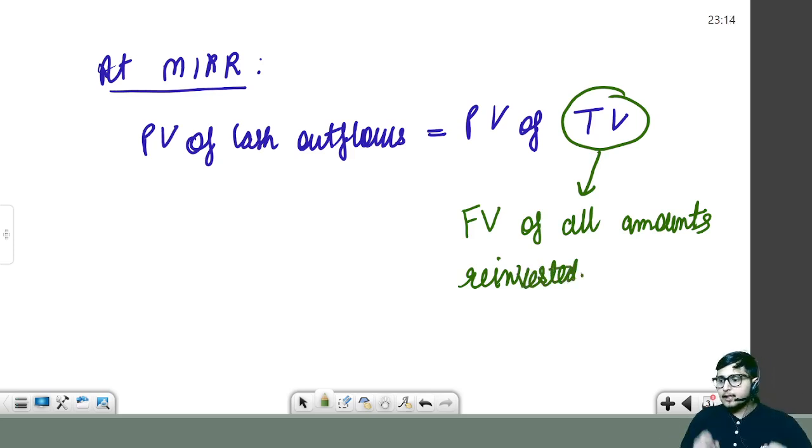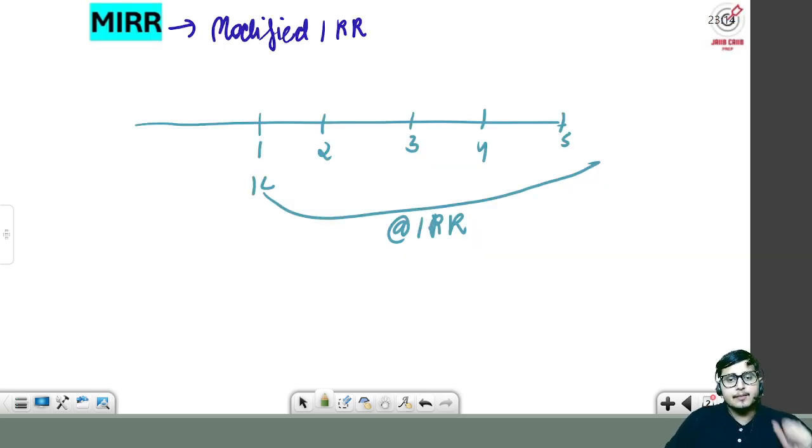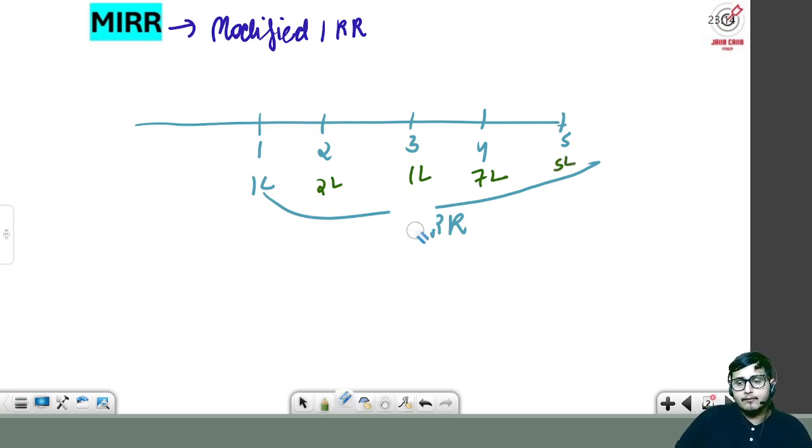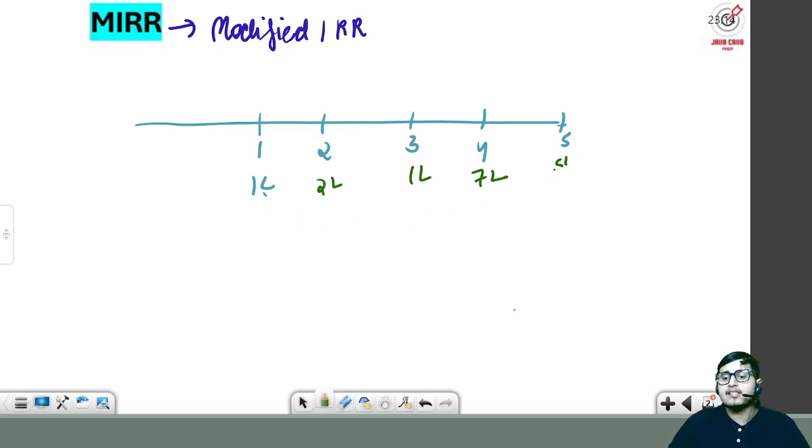Sir and ma'am, what does it mean? It means let's suppose we are getting 1 lakh rupees at the end of year 1, 2 lakh rupees at the end of year 2, 1 lakh at the end of year 3, 7 lakh at the end of year 4, and 5 lakh at the end of year 5. So what we will be doing, we will invest all these amounts up to the last year, that means up to year 5.